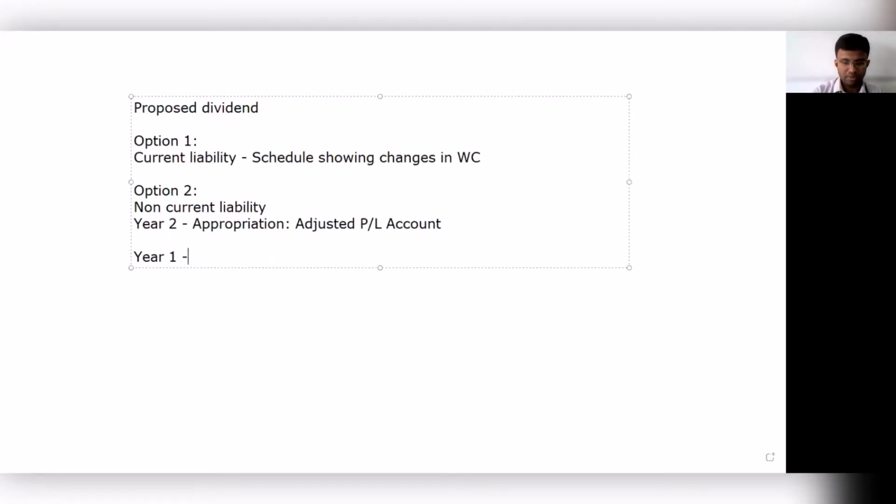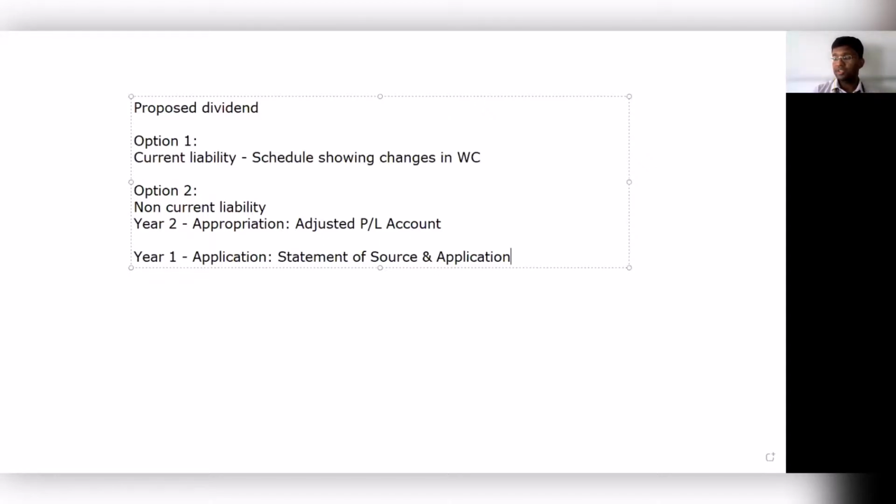Year one proposed dividend, you would be treating as an application in your statement of sources and application.